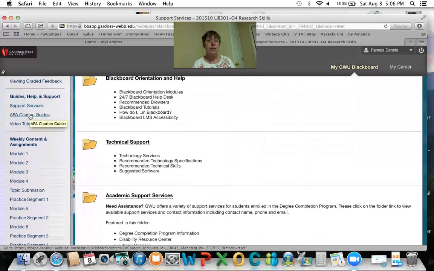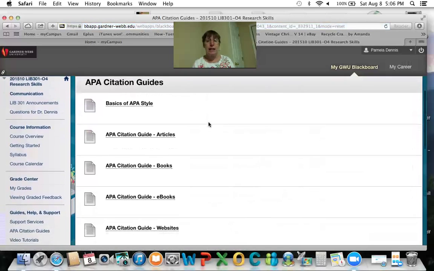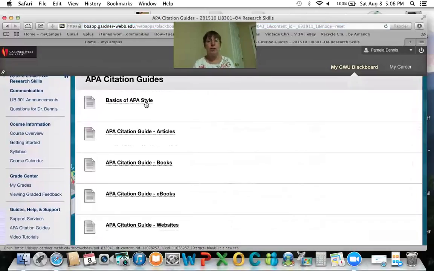You will be turning things in APA style. That's a particular citation style, and again, here is all the information related to that. So basics, but also as we look at articles or books or ebooks, you don't have to go through and find each of those things. We have those broken down for you so you can see exactly how you would cite something that you find someplace.